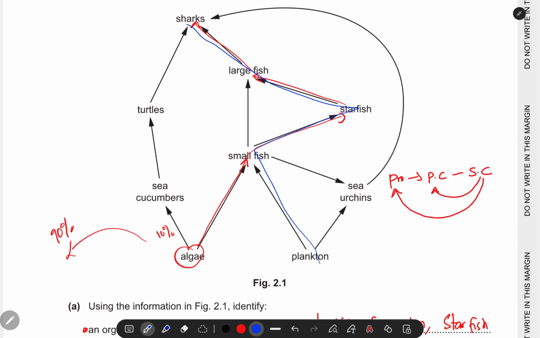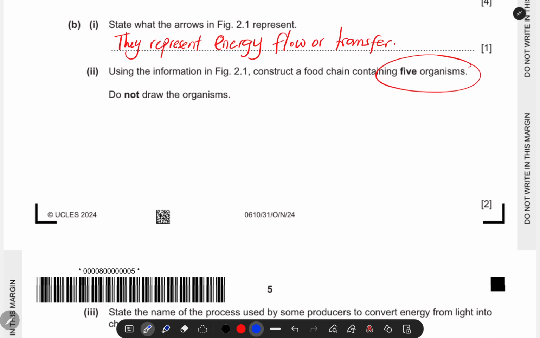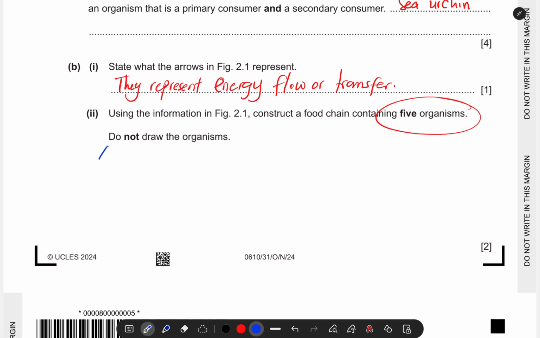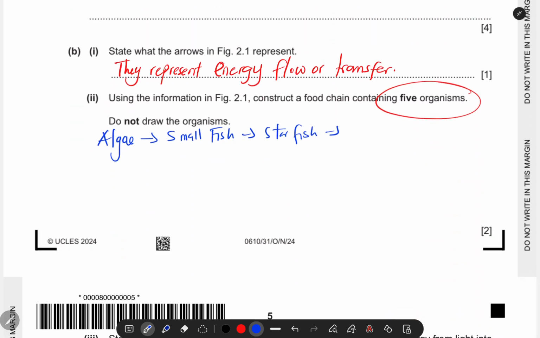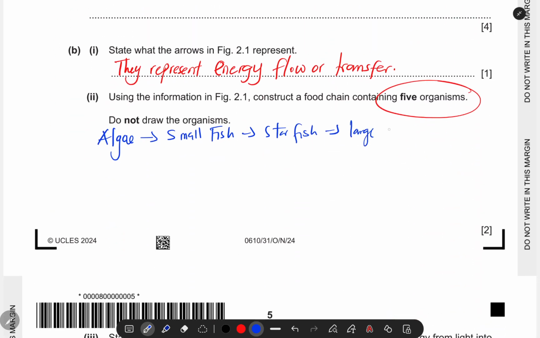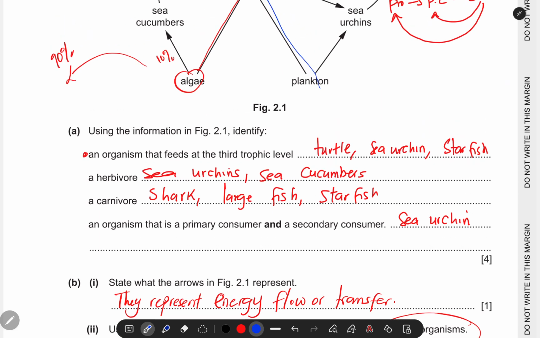Or the way we moved at first with the algae. So either way, it's fine. You move the algae, then you go to the small fish, then you go to the starfish, then you go to the large fish, then shark. That's all. Or, like I said, you can start from plankton, then you move like that.